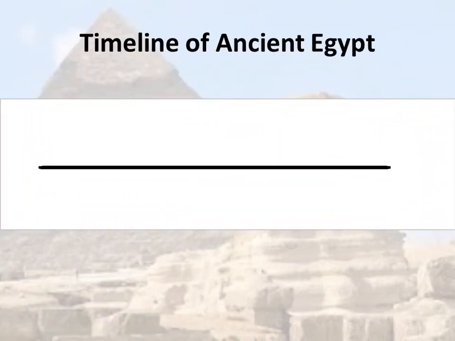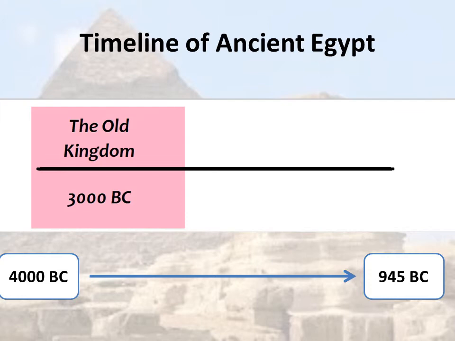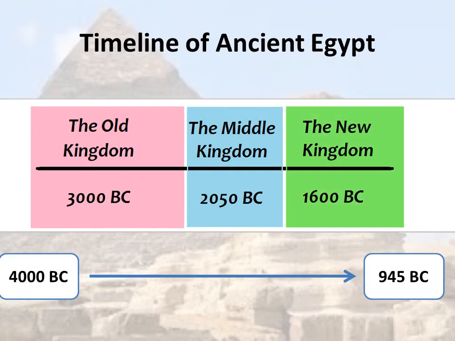Ancient Egypt united into a civilization about 4000 BC and broke apart around 945 BC. The study of ancient Egypt is split into 3 time periods: the Old Kingdom starting in 3000 BC, the Middle Kingdom starting in 2050 BC, and the New Kingdom starting in 1600 BC.